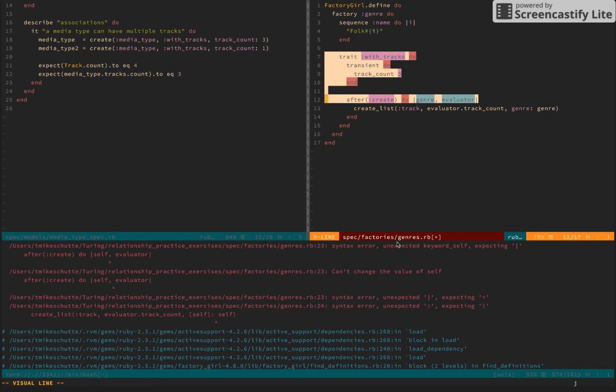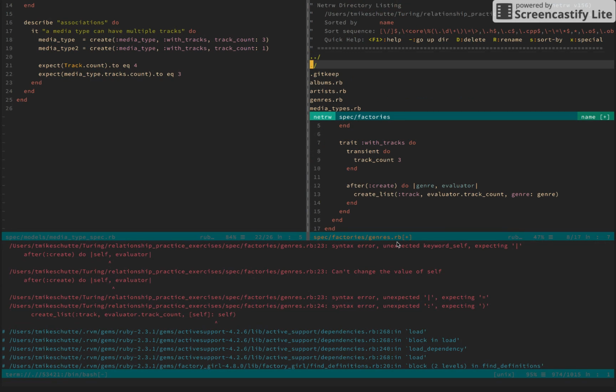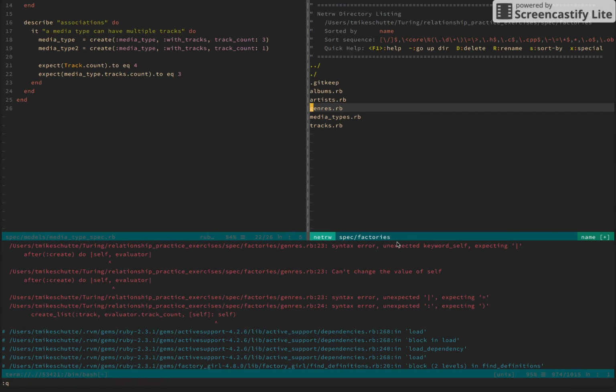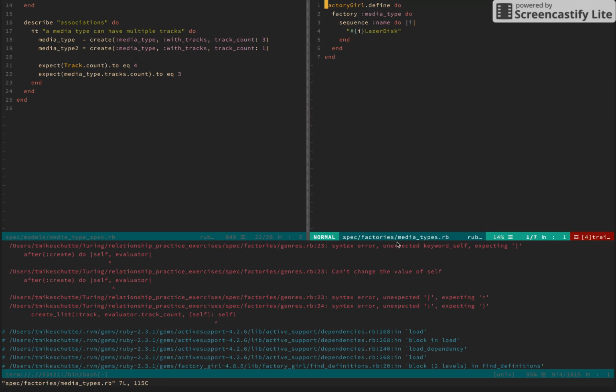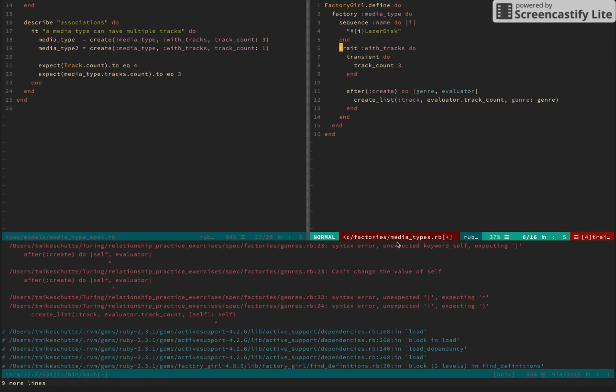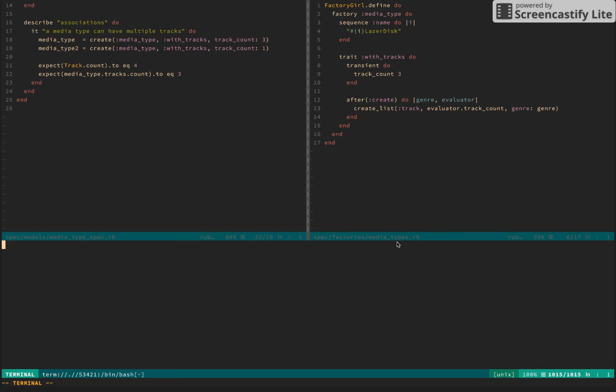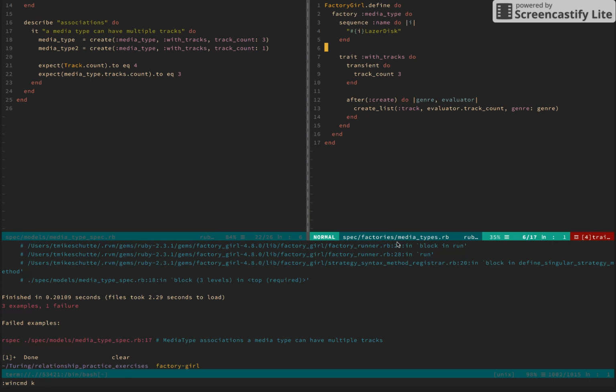I would love to look into how we repeat this behavior where we have a trait that is kind of bound to an attribute. So we're in media types. I want to add that trait here. This test should pass now. Oh, not genre. Go to genre.